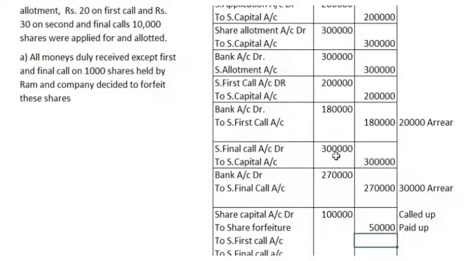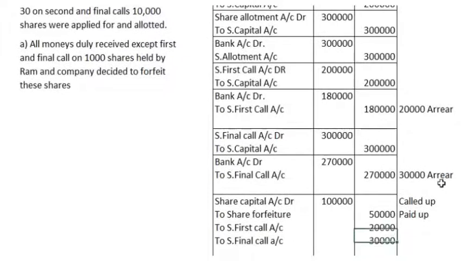Share first call has 1,000 into 20 because he hasn't paid, and here final call 30 into 1,000. So this is the case of forfeiture. This is the unpaid value.